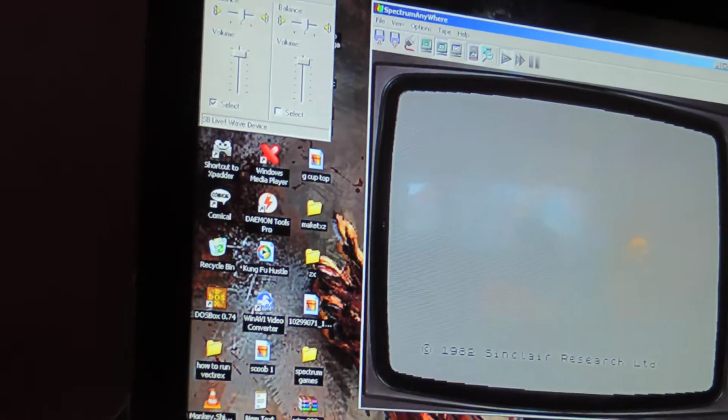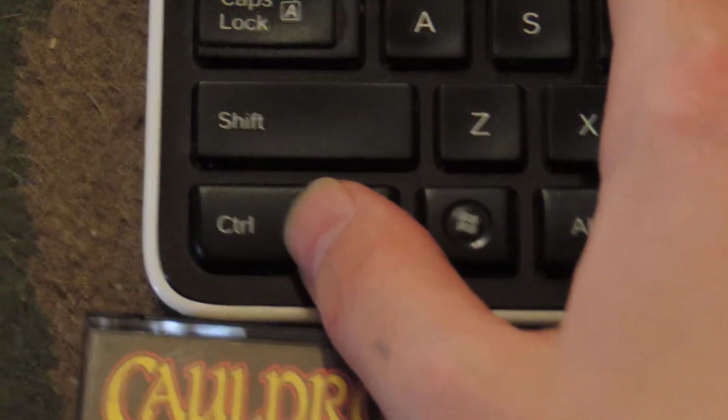Then from there, you've got to type, hold down Shift and hit J, and then it'll say load. Now what they want you to do after that is put 4 of these things, so we'll go to here, hold down Control this time, and hit P twice. And you'll see 4 little dots pop up. Can't really tell too good, this camera's horrible, but it says load. Now all we have to do is hit enter.